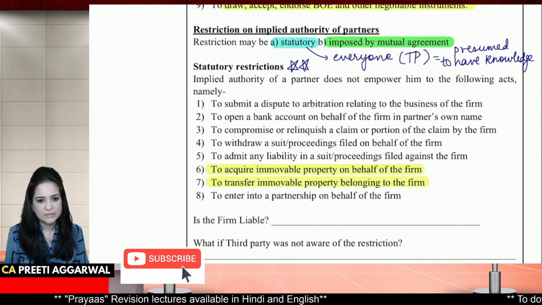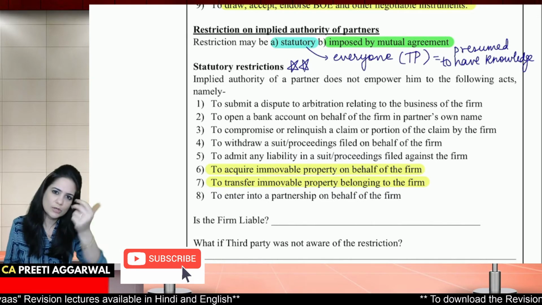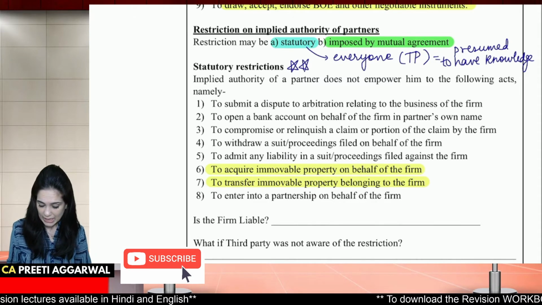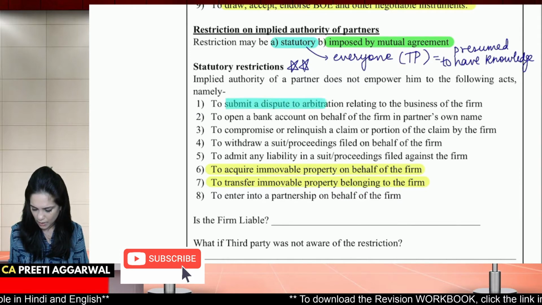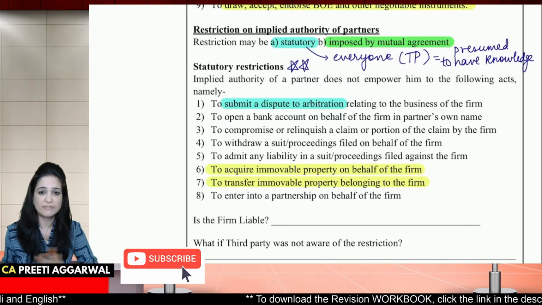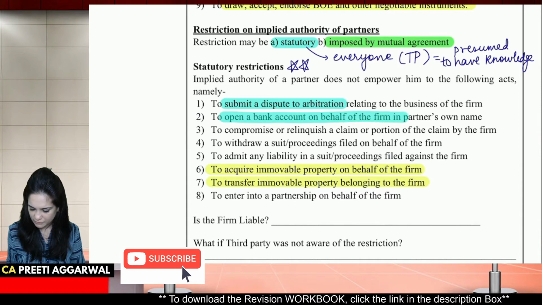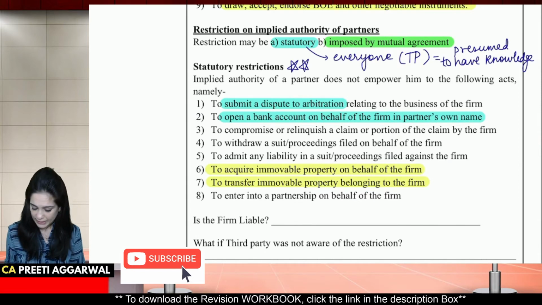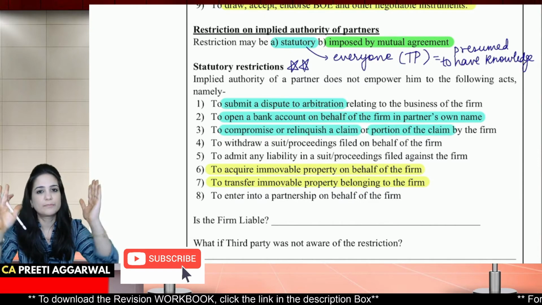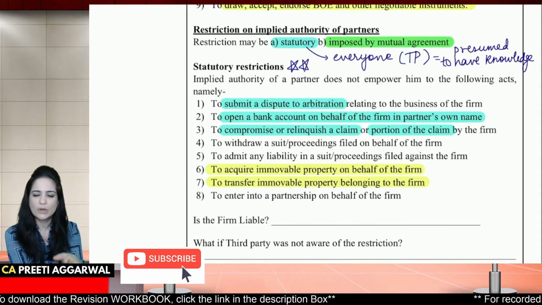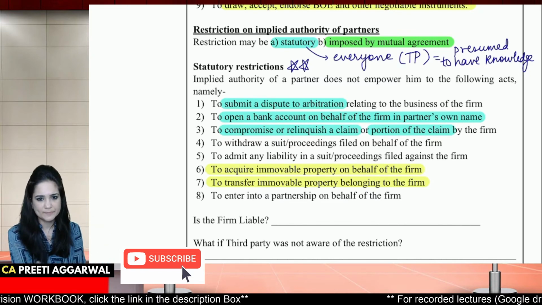Okay, we will discuss that. Now, these are statutory restrictions. Everyone is presumed to have knowledge because it is statutory. You should know the law of your own country. As a partner, I cannot on my own submit a dispute to arbitration. I cannot go for out of court settlement without consulting the other partners. I cannot open a bank account on behalf of the firm in my own name. I cannot compromise or relinquish a claim or a portion. So I cannot give up a claim. Like I cannot tell the debtor, it's okay, don't pay the money. I need to ask the other partners. I cannot just give up the claim.